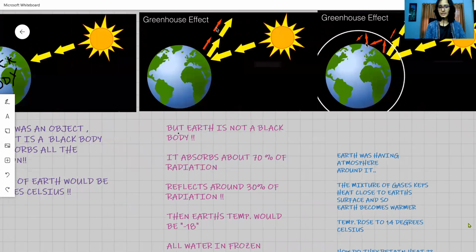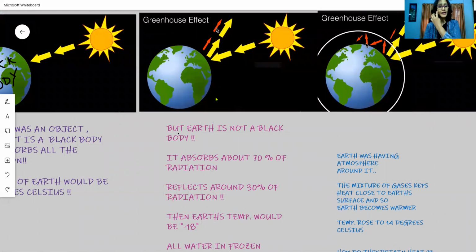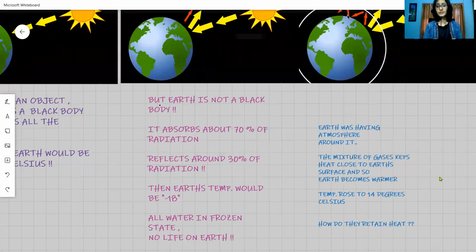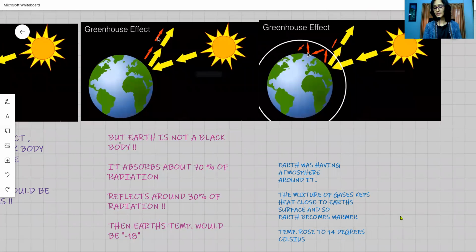That means you can see here, in the absence of the atmospheric gases, especially the greenhouse gases, the Earth would have been in a frozen condition. The temperatures of the Earth would be in minus. But due to the presence of the greenhouse gases only, the Earth's temperature is maintained at 14 degrees centigrade.